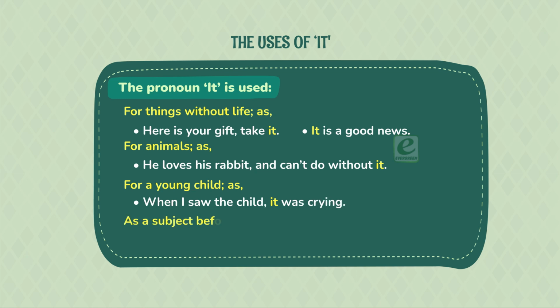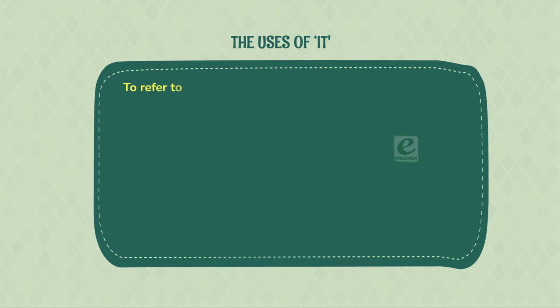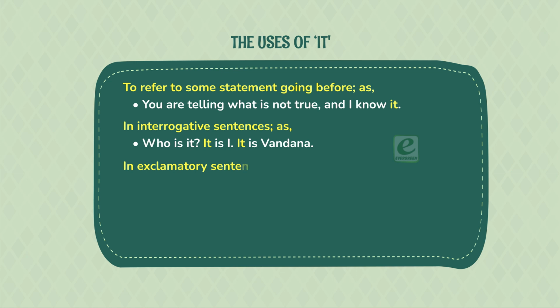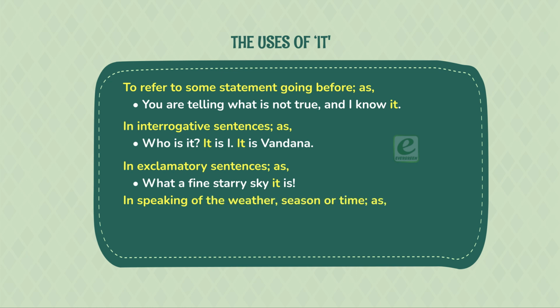As a subject before the verb to be, as, it is easy to preach to others. To refer to some statement going before, as, you are telling what is not true, and I know it. In interrogative sentences, as, who is it? It is I. It is Vandana. In exclamatory sentences, as, what a fine starry sky it is. In speaking of the weather, season, or time, as, it is pleasant today. It is past midnight. It is summer now.